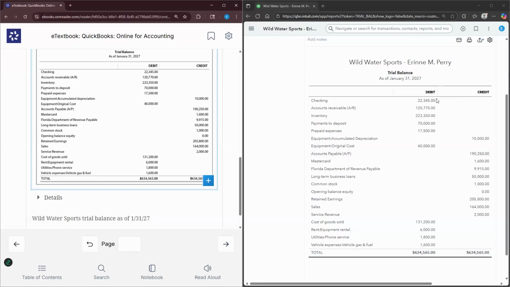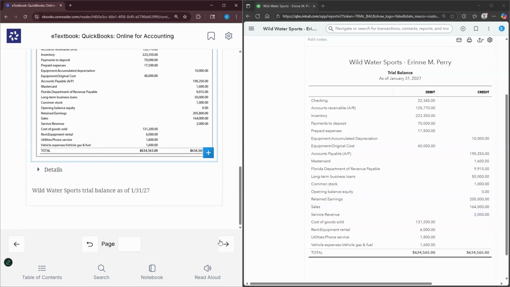So checking off 22,345. Accounts receivable, 120,770. Inventory, 223,350. So you basically go through all of the accounts and make sure that everything ties. And as of right now, I'm quickly skimming through, and it seems as though everything lines up. So once you double check to make sure that everything ties, then you are ready to keep working.